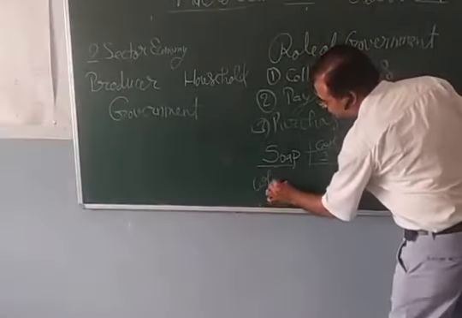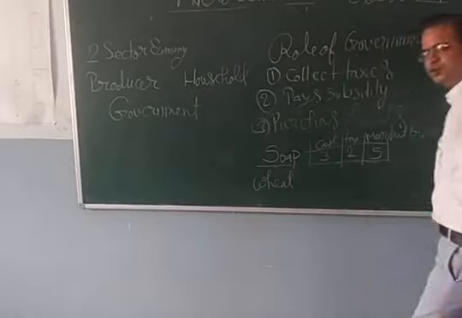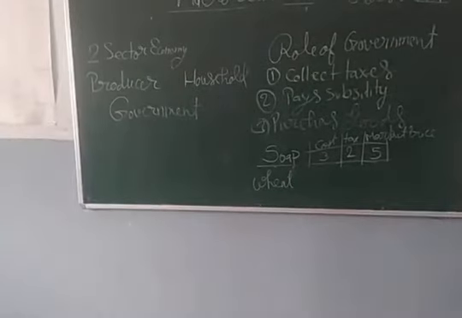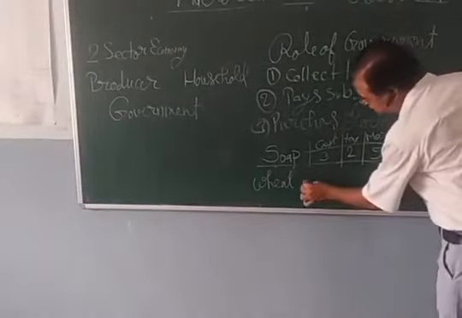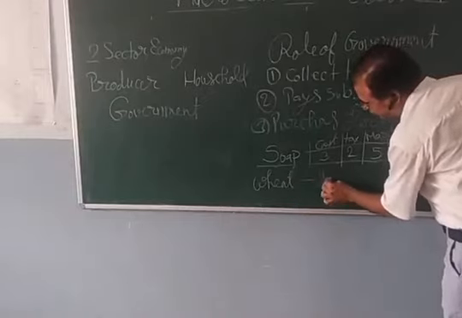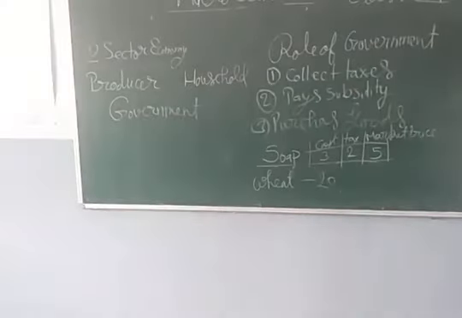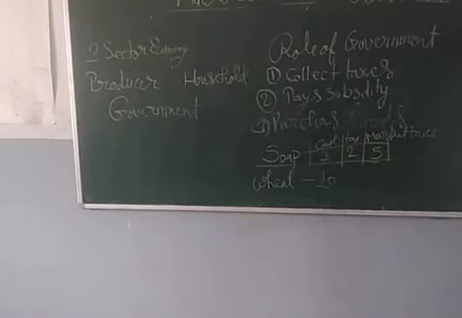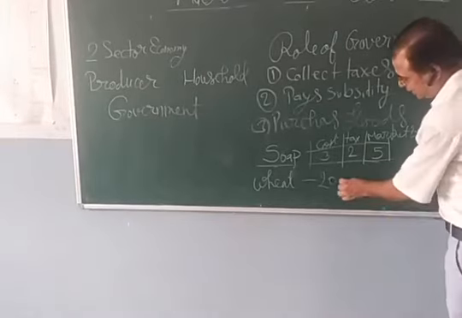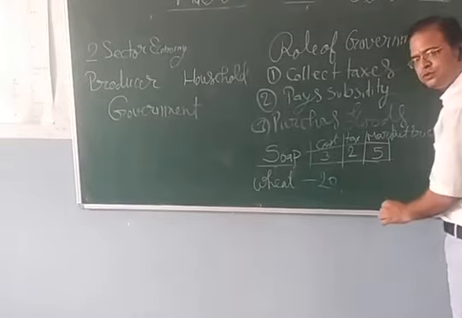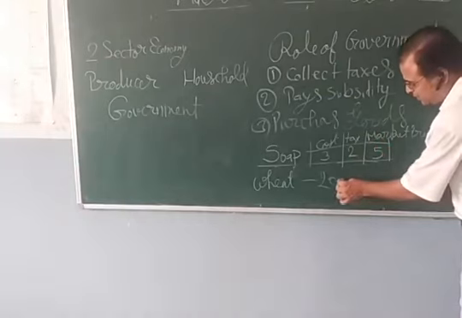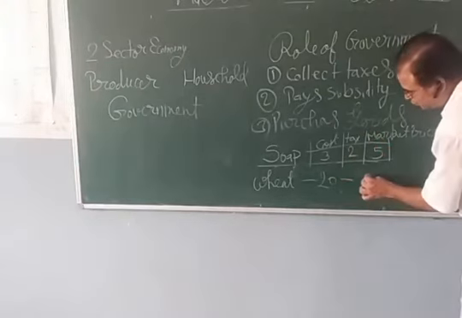Now we talk about the wheat. Suppose you grow wheat and government purchases this wheat for 20 rupees per kg. For how much? 20 rupees per kg. And what do they do? They sell it on ration shops for 2 rupees per kg.